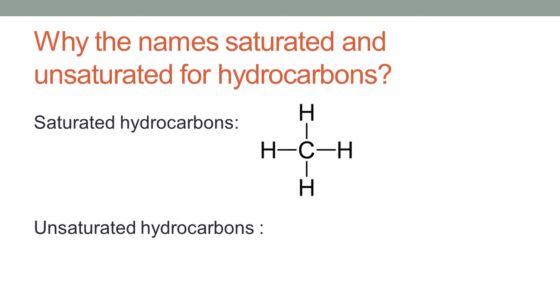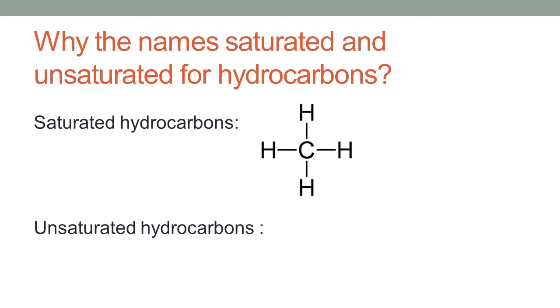Means what? All of you know the electronic configuration of carbon is 2,4. It needs 4 more electrons to make the second shell completely filled and to get stability. So it will share its 4 electrons with 4 hydrogen atoms and no more hydrogen atoms can be added here. So this is called a saturated hydrocarbon.